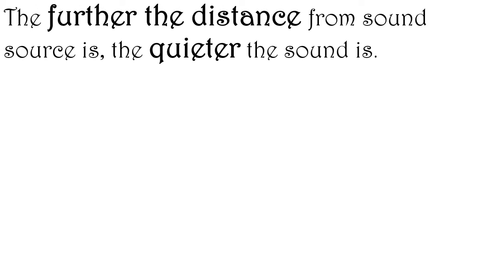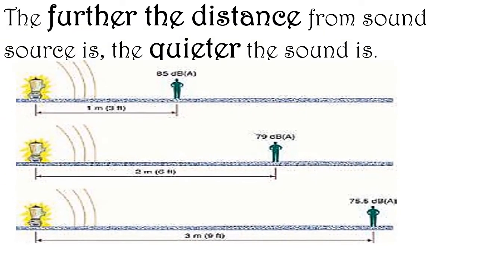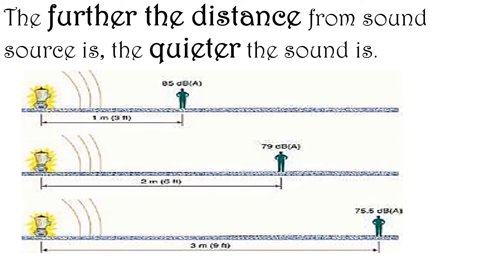The further the distance from the sound source, the quieter the sound is. You have this picture: a man standing closer to the blender, and on the other side, he is standing far away from the blender. The closer to the blender he is, the louder the sound. The further away from the blender, the quieter the sound.